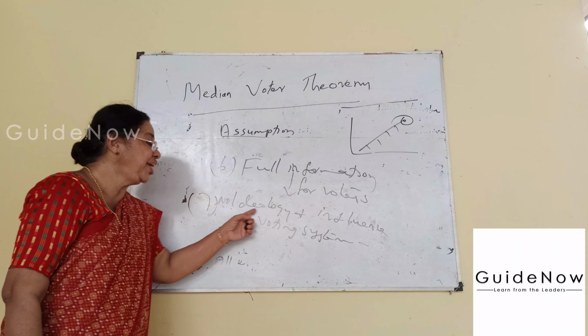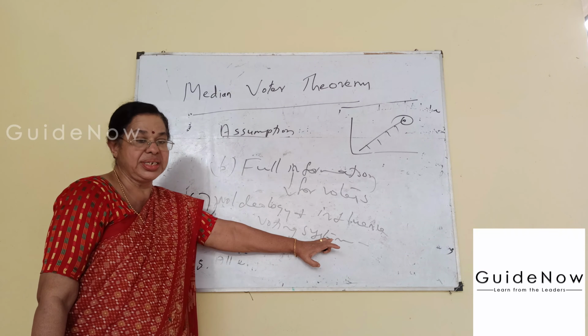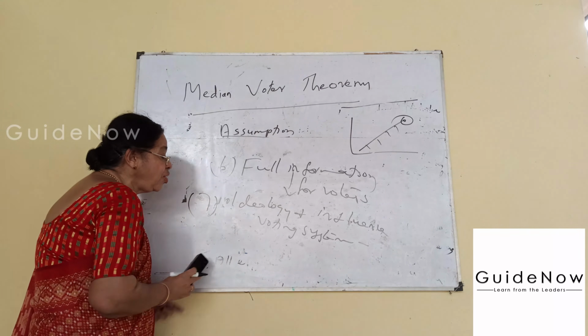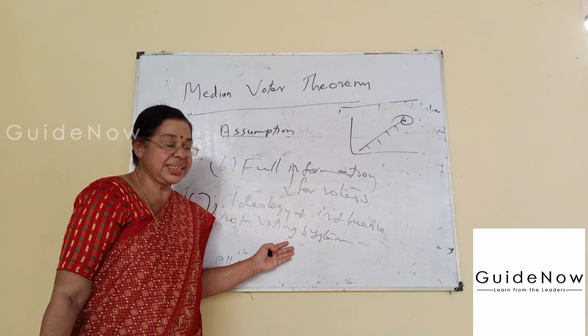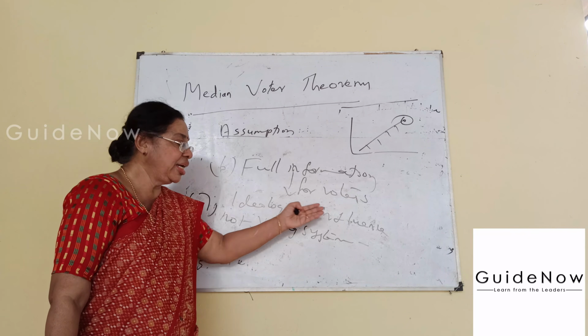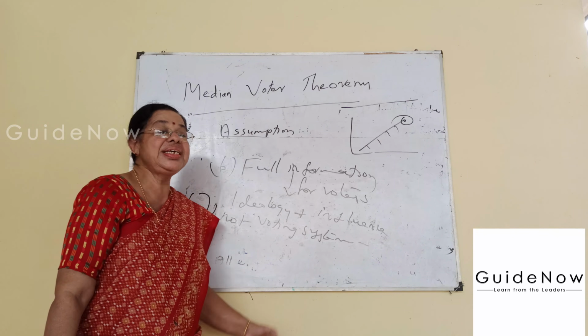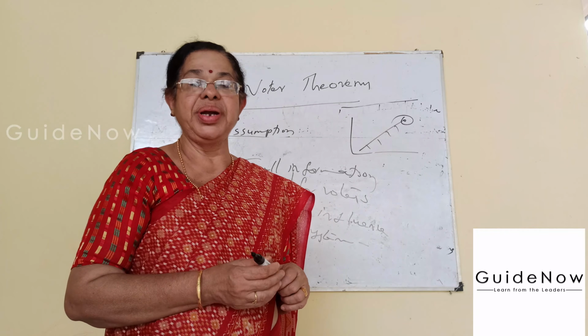Ideology and influence do not influence our voting system. Even if ideology and influence are there, they do not affect our voting system. These are the 7 important assumptions in the case of the median voter theorem.